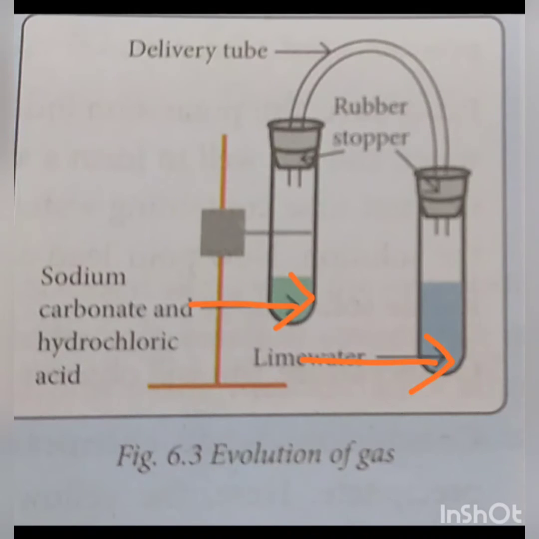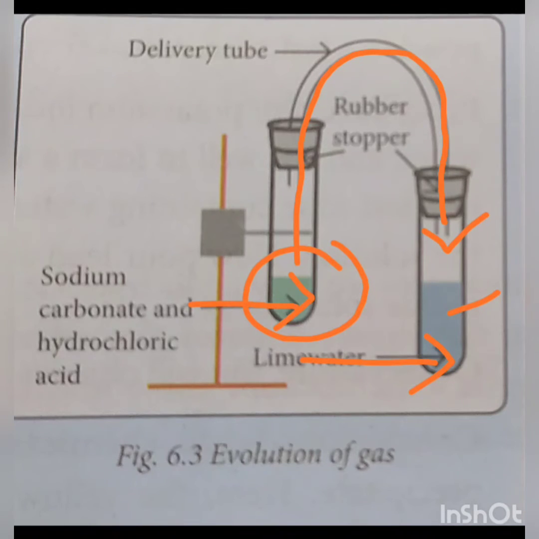We will observe that the lime water turns milky. This happens because when dilute hydrochloric acid reacts with sodium carbonate, the carbon dioxide gas is evolved and passes through the delivery tube and enters the other test tube in which lime water is present.